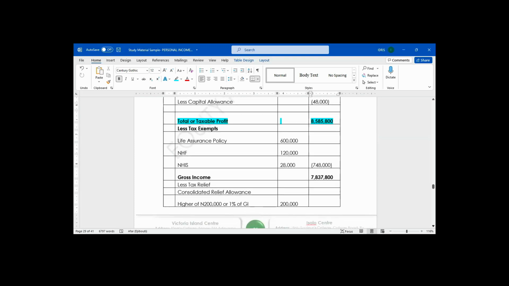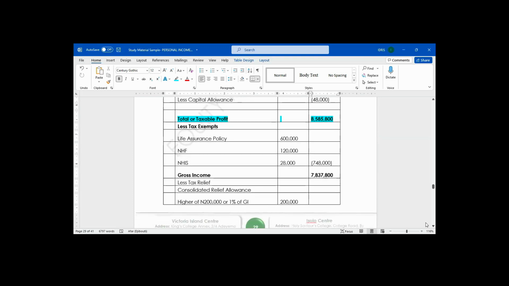How do we get tax relief? Consolidated relief allowance. How do we get it? Higher of what? 200,000 or 1% of gross income. In this question, which one is higher? Is it 200,000 or 1% of gross income?